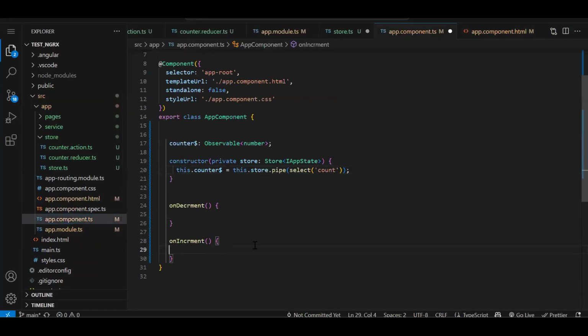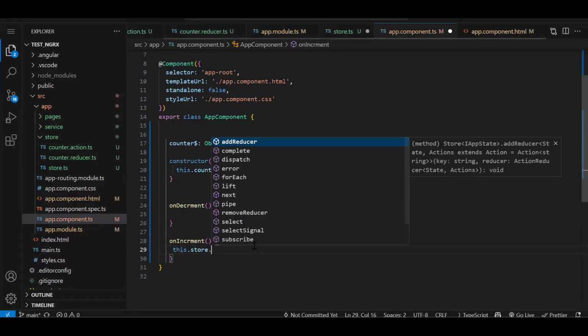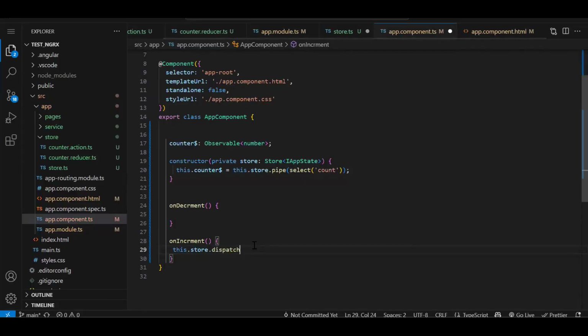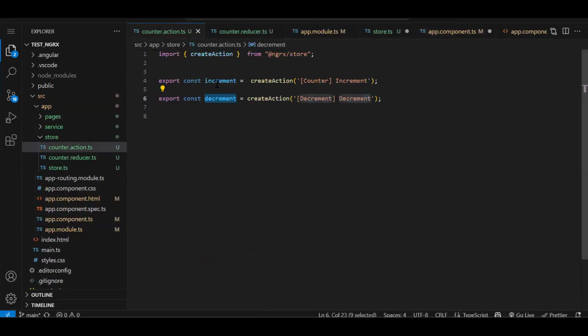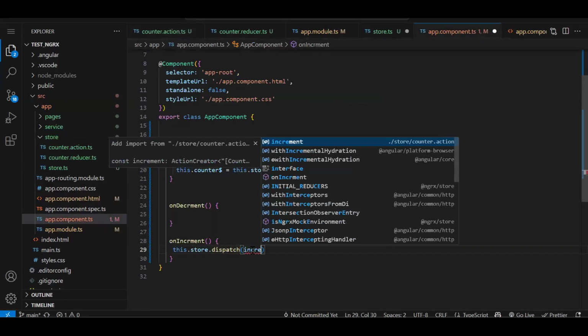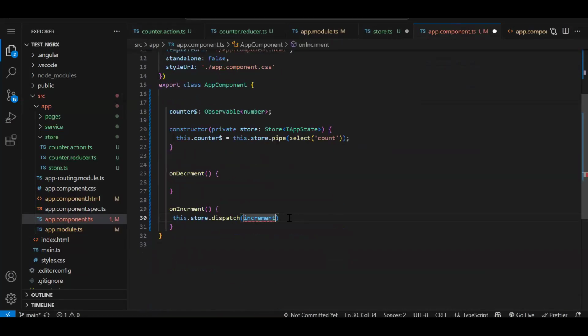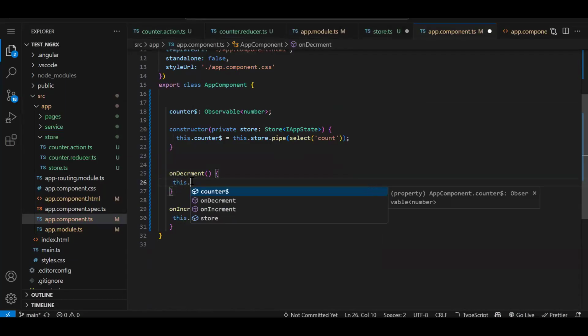Now, in case of increment, we need to increment this particular count variable from our store. So this.store, we use the dispatch method. You remember we said we are going to do two operations, increment and decrement. So in our action, we have created increment and decrement. So this is nothing but we are going to trigger from our dispatch method. So from increment, we are going to invoke it. And on decrement, we are going to invoke our decrement action.